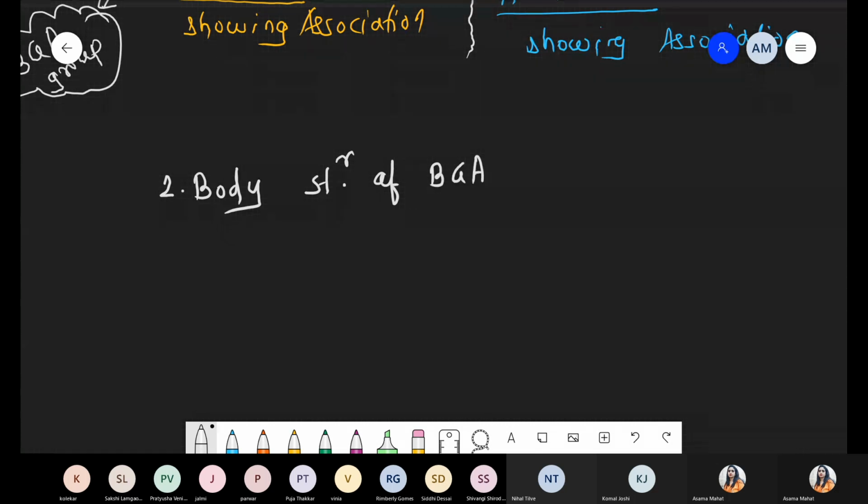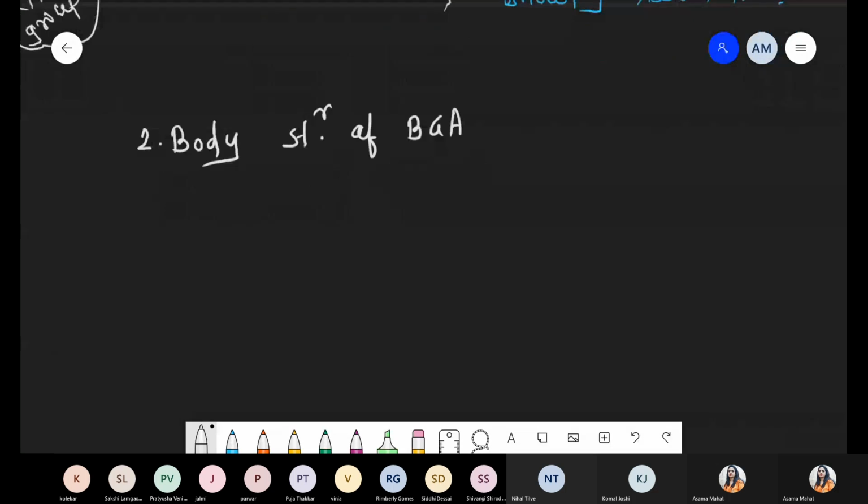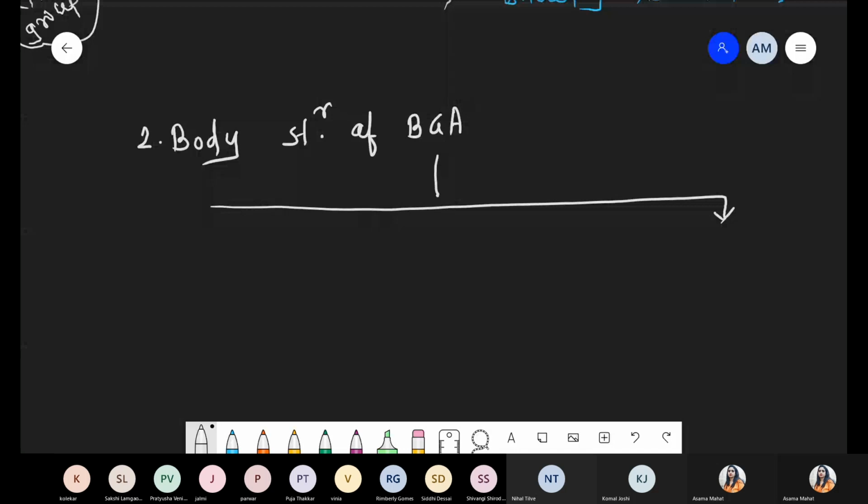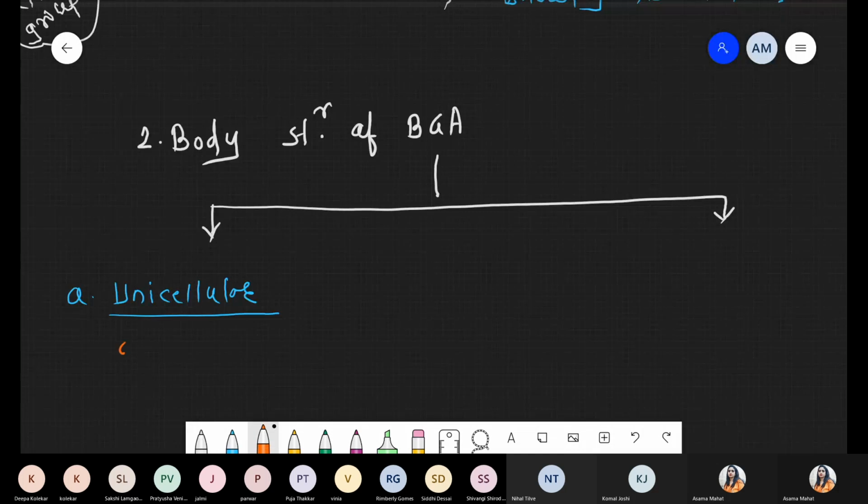Body structure means we are talking about which category the organism belongs to, that is, unicellular body organization or multicellular body organization. So first of all, number one, cyanobacteria that are made up of a single cell, that is, mostly unicellular organization. And under the unicellular organization, you can write down the example, that is Anacystis. First point with respect to unicellular.